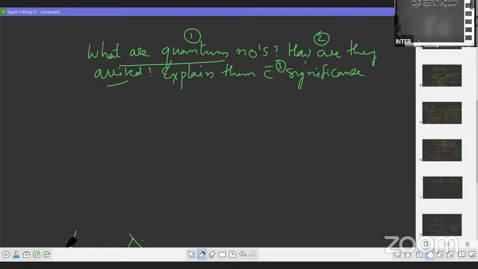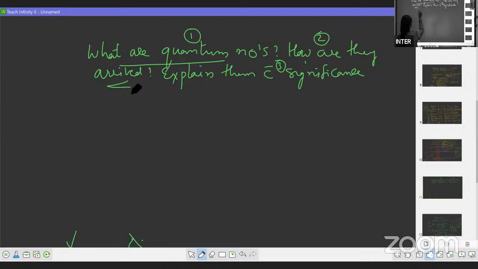What are quantum numbers? The numbers which give the complete explanation about the atom, like energy of the electron, size of the orbits, number of electrons in the orbits, orientation of the orbitals, number of suborbitals. All those numbers which explain these are called quantum numbers. Now, how are they derived?